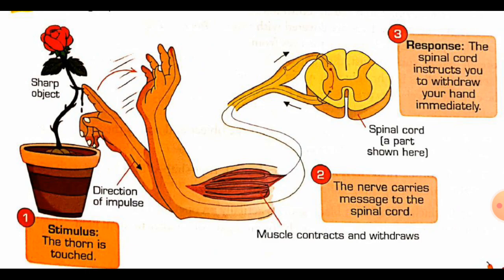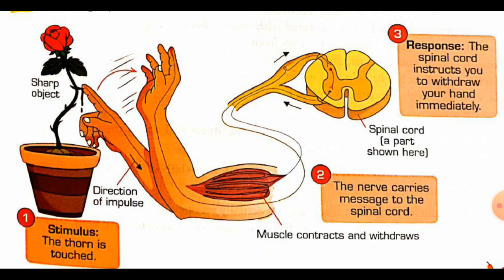So this is an example of a reflex action. Reflex actions are immediate actions in which we get the command through the spinal cord only. There is no involvement of the brain in this reflex action.